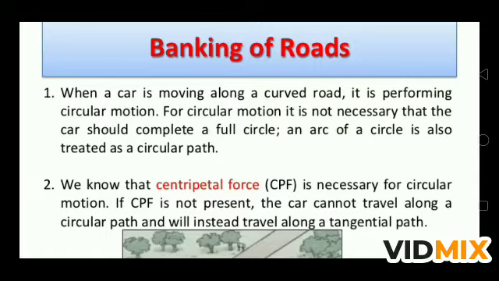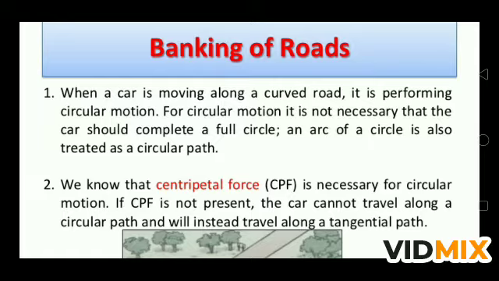Now when a car is moving along the curved road, it is performing circular motion. तो for a circular motion what is necessary? For a circular motion centripetal force is required, because until the central force is not there, the body cannot make a complete circle. So for a circular motion, it is not necessary that the car should complete a full circle. An arc of a circle is also treated as a circular path. कहीं पर मोड़ है या कहीं पर हल्का सा टर्न है, वो भी एक सर्कुलर पार्ट का हिस्सा है.